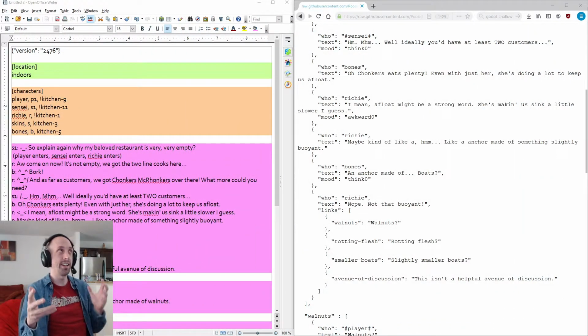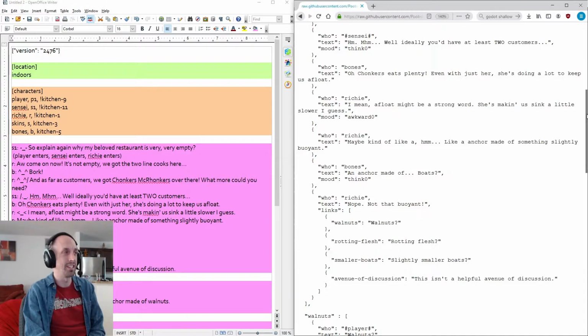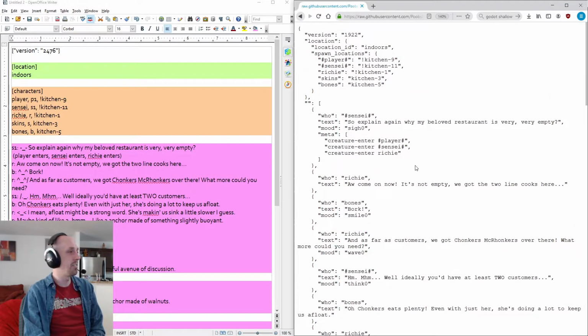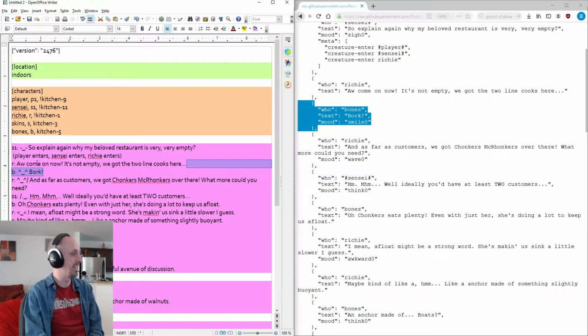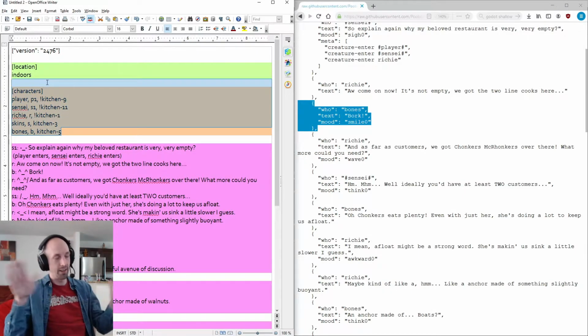So in anticipation of creating like hundreds of these cutscenes that I'd have to write, I wanted a format that was easier to write by hand than JSON, because JSON's pretty easy, but for this it was more verbose than it needed to be. So you can see on the right here, for example, a single line of code where Bones says Bork and smiles is 5 lines of JSON, all these curly braces and stuff. And here on the left, it is a single line. So it has B says Bork, and there's a little anime smiley face to the left. And you can see there's little sections for location and characters. They're all very brief, very terse, very easy to type by hand.